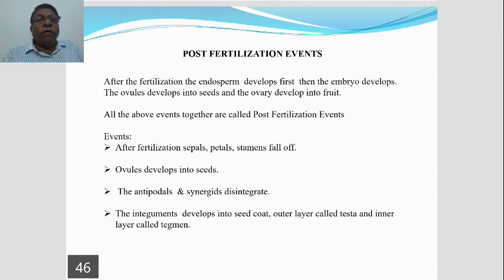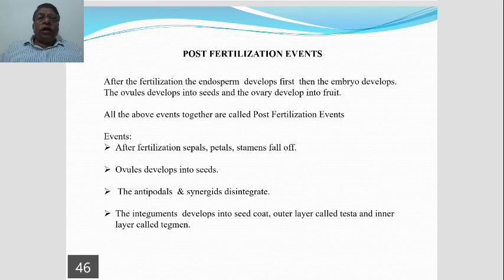So far, we have seen double fertilization. Double fertilization is a special character in angiosperms. During double fertilization, the zygote is formed.